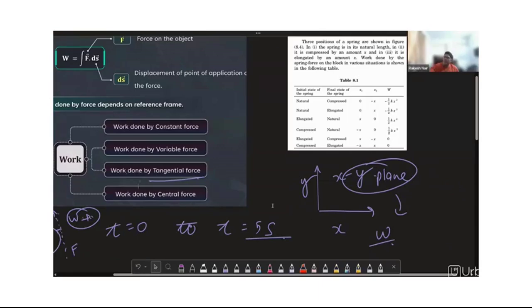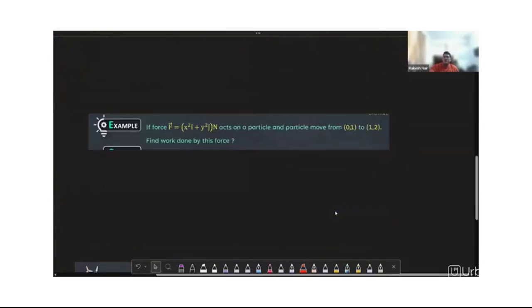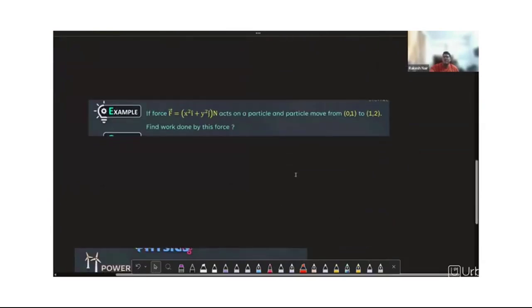So there are four different categories. First is the work done by constant force. Second, work done by variable force. Third, work done by tangential force. And the fourth one is the work done by central force. Let us look at one of the examples, and we'll be solving the example right away.